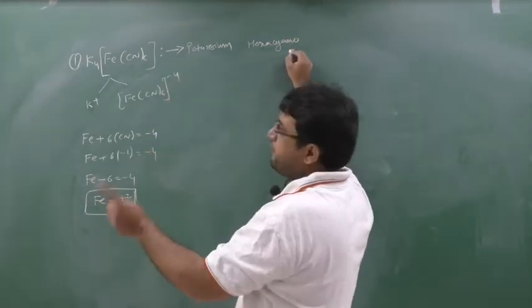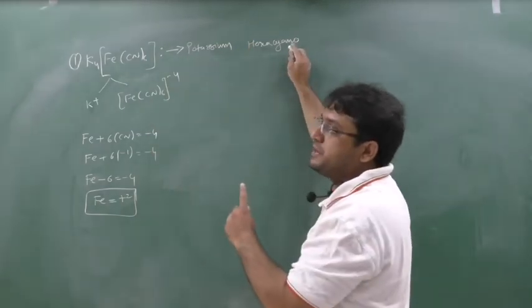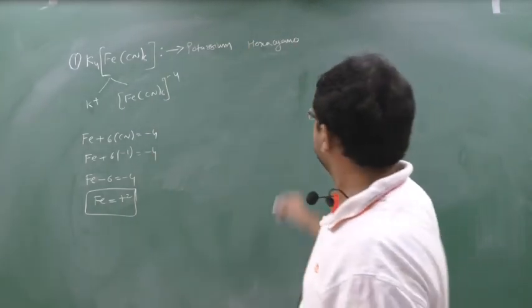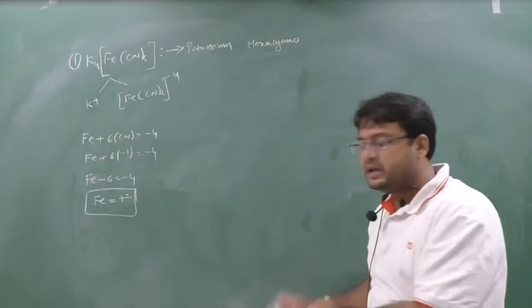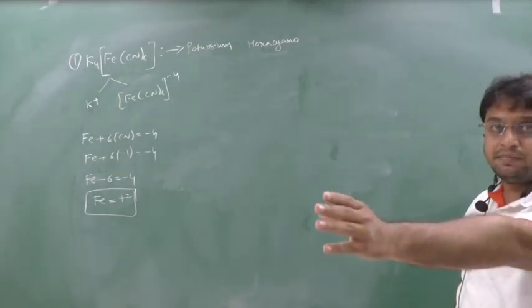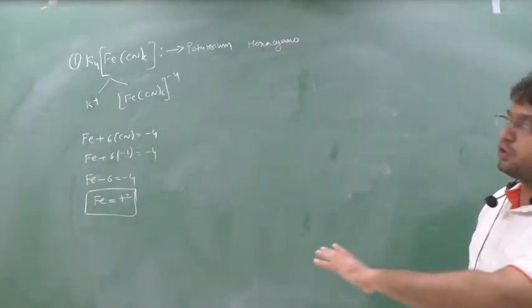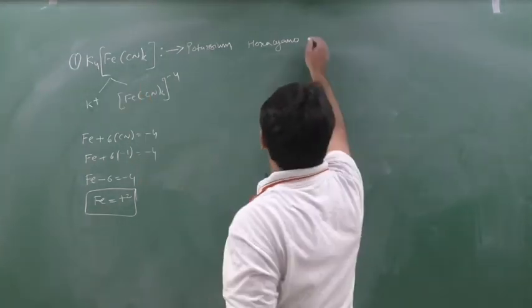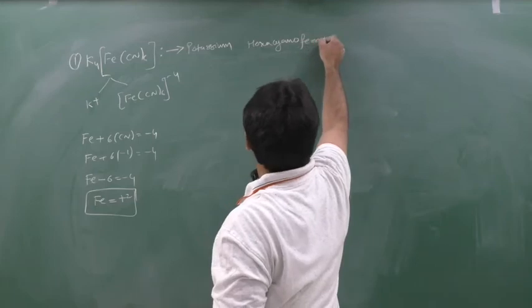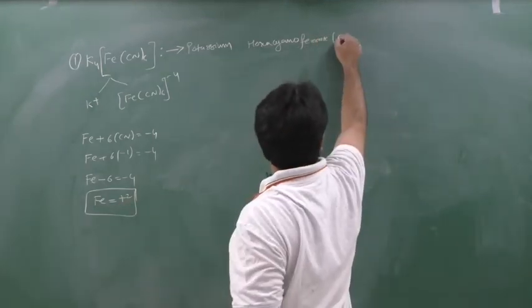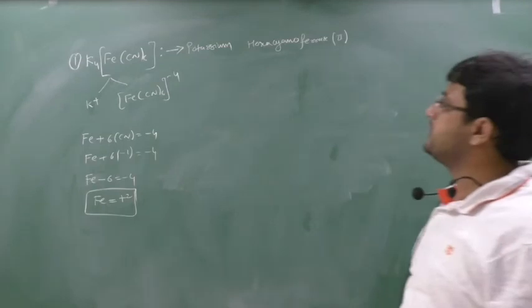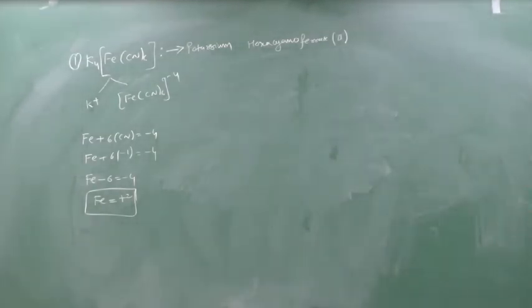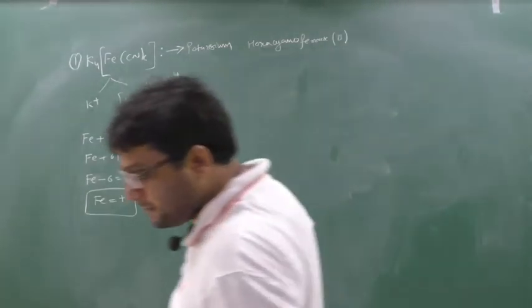Fe. Now remember, whenever it is an anionic complex, the name should be given as ferrate. Yes or no? See my previous video slide. If iron is in a cationic complex, it is iron. But now it is an anionic complex, so you should give ferrate, followed by the valence in the bracket, 2. That's it. So potassium hexacyanoferrate(II). This will be the name. Write this down. Clear? Done, beta? So I will go to the second.